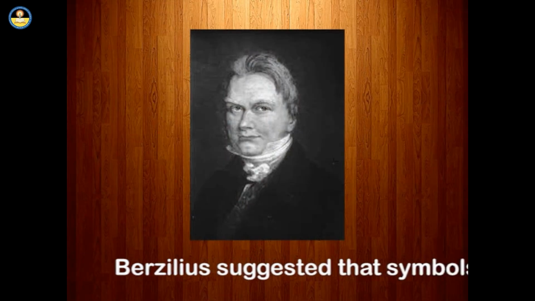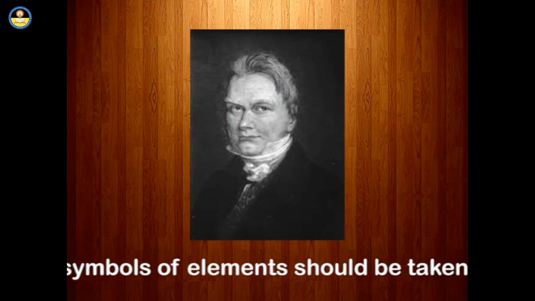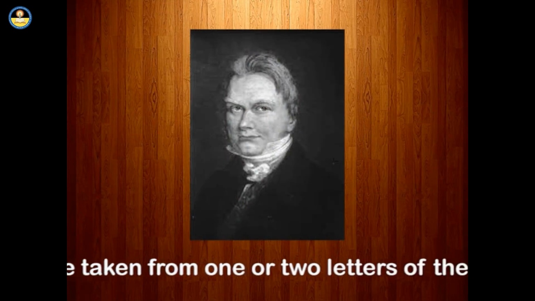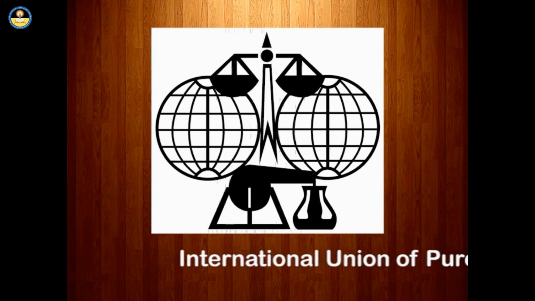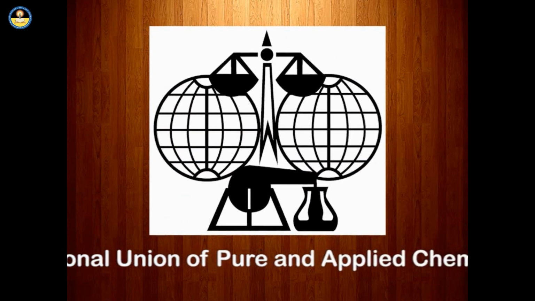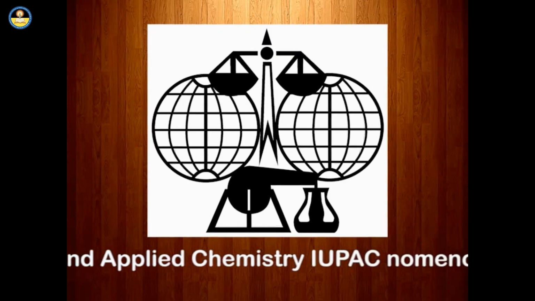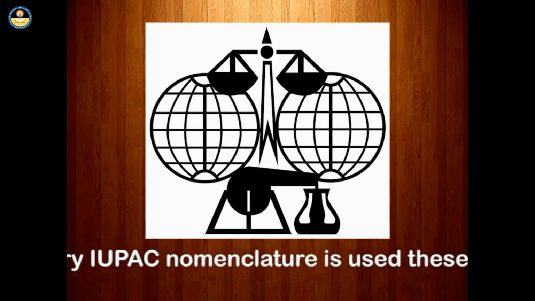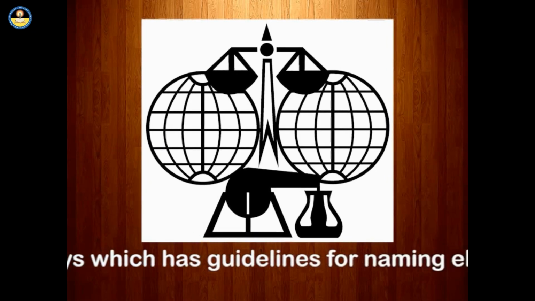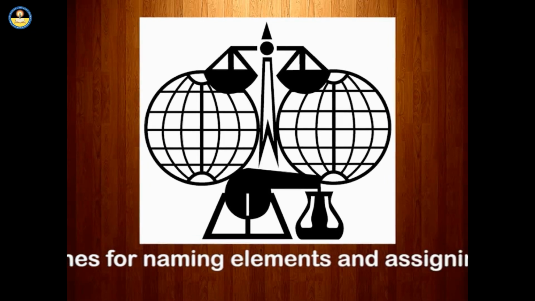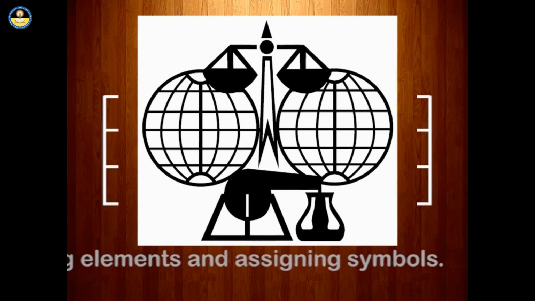Berzelius suggested that symbols of elements should be taken from one or two letters of the name of the element. International Union of Pure and Applied Chemistry (IUPAC) nomenclature is used these days, which has guidelines for naming elements and assigning symbols.